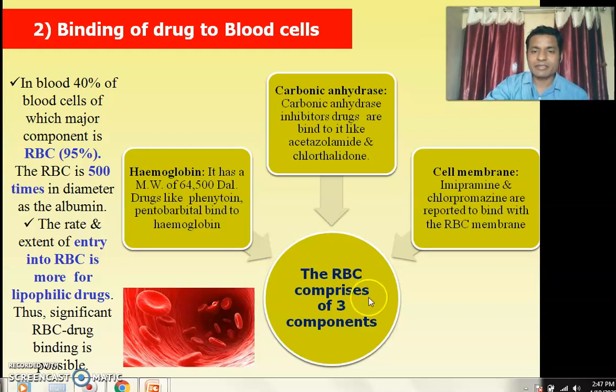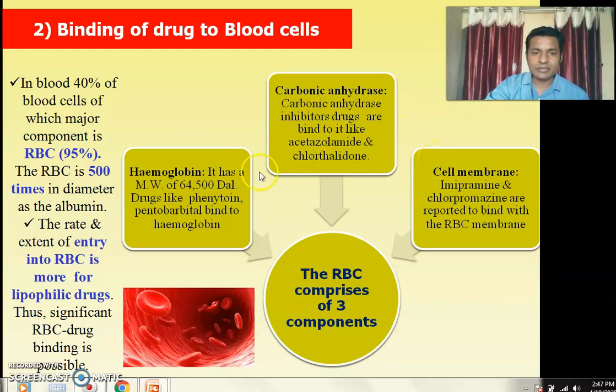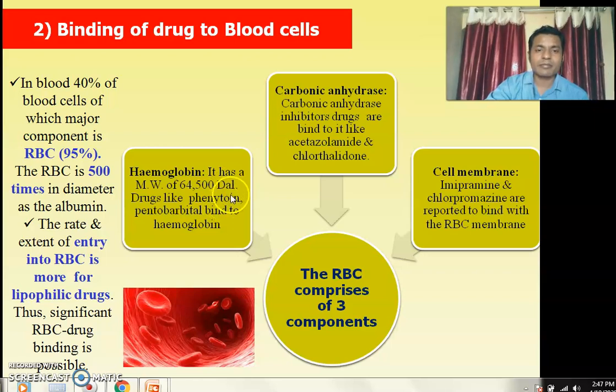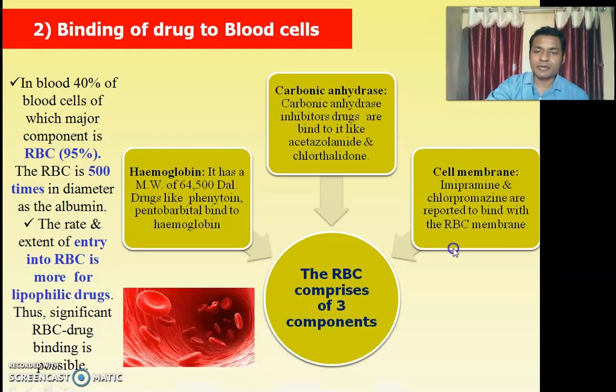The RBC has 3 main components: hemoglobin, carbonic anhydrase, and cell membrane. Drugs like phenytoin and phenobarbital bind to hemoglobin, drugs like acetazolamide or chlorthalidone bind to carbonic anhydrase, whereas drugs like imipramine and chlorpromazine bind to the RBC membrane.